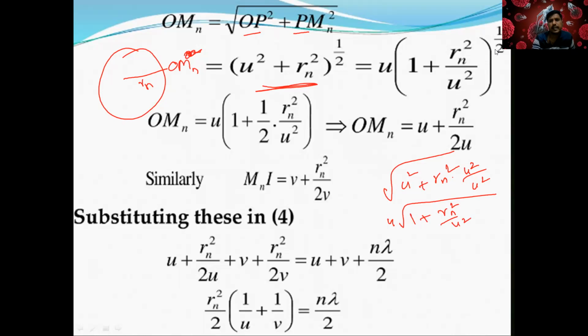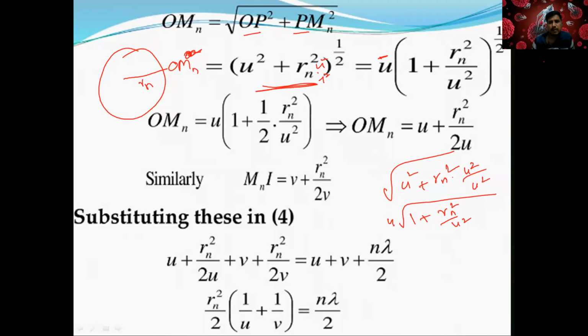Do you agree with this derivation? Yes. So I just took u common, because u square you can multiply by u square. One u square comes outside, here u comes out, and it is 1 plus rn square by u square, right?